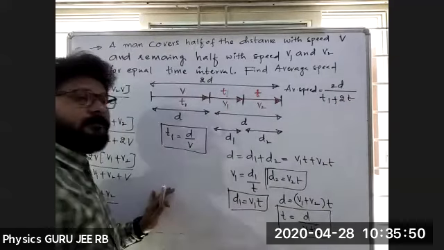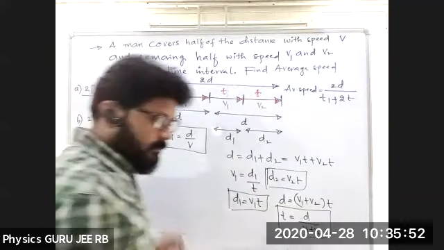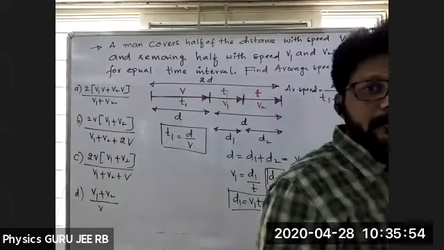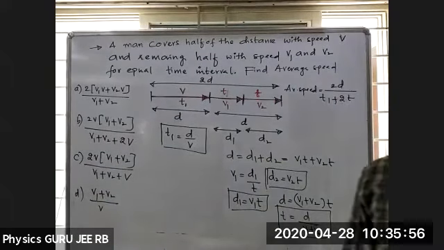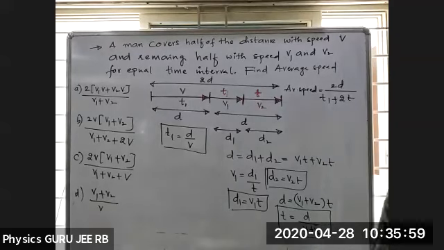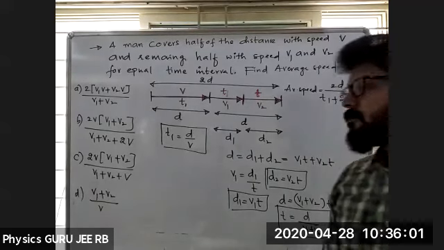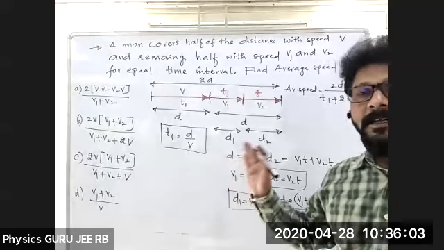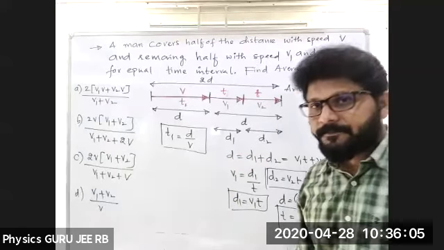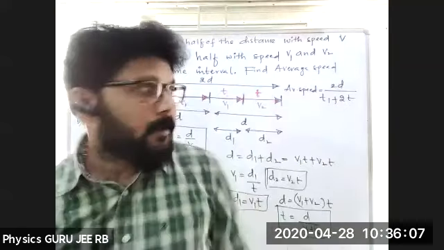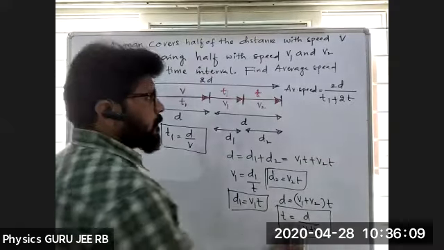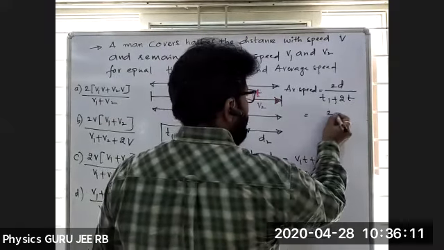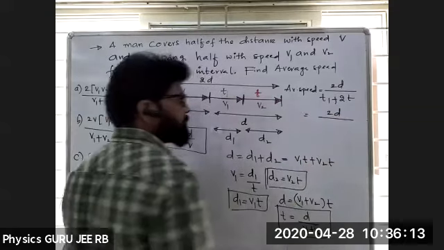Is it clear? Any doubt till these points? Okay, fine. Now we'll proceed here. This is nothing but 2d divided by t1.